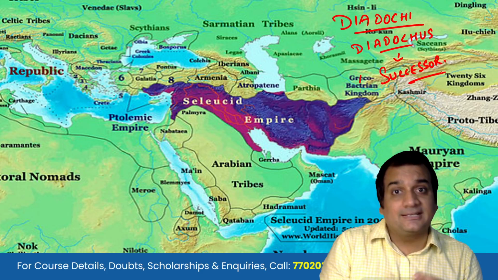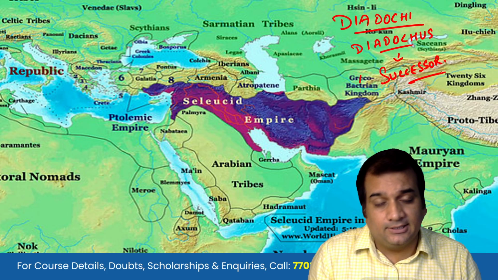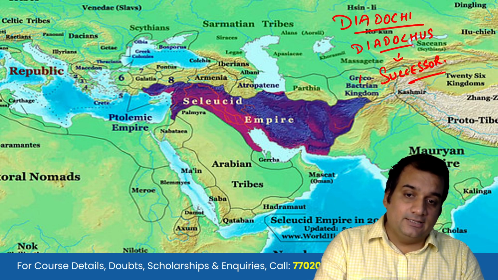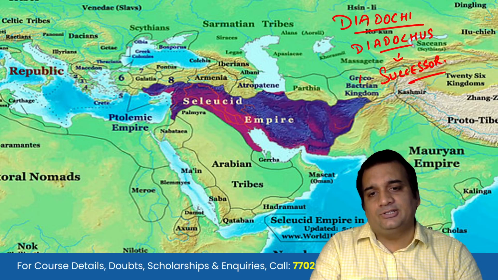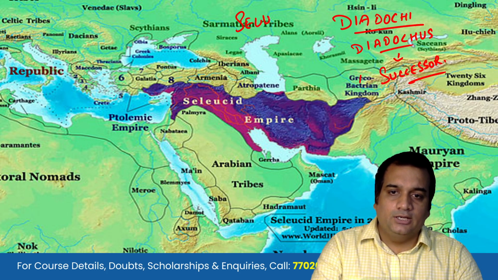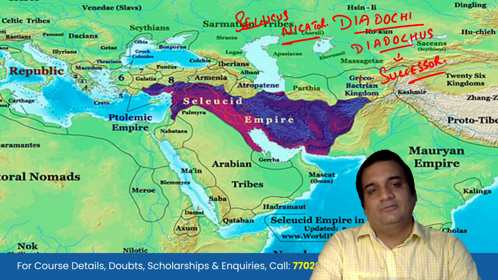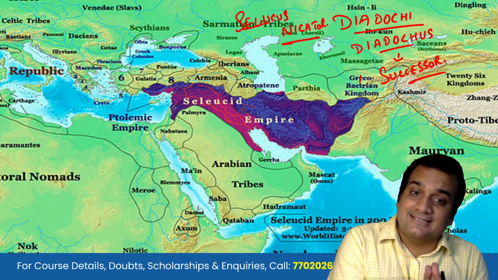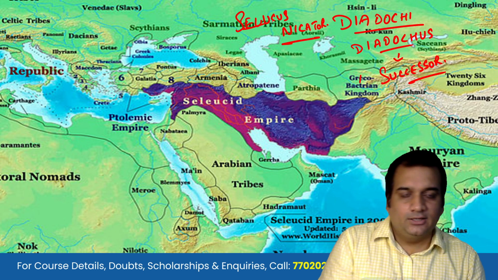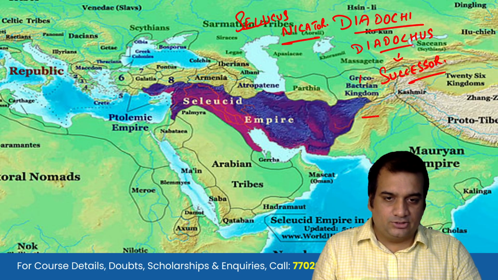huge Macedonian empire, and in that there will be a few generals of Alexander the Great, and one of those generals will be Seleucus Nicator. So we are going to read about Seleucus Nicator, and the empire that he will found will be known as the Seleucid empire. He will not be fighting only one battle, rather he will have two battles to see.